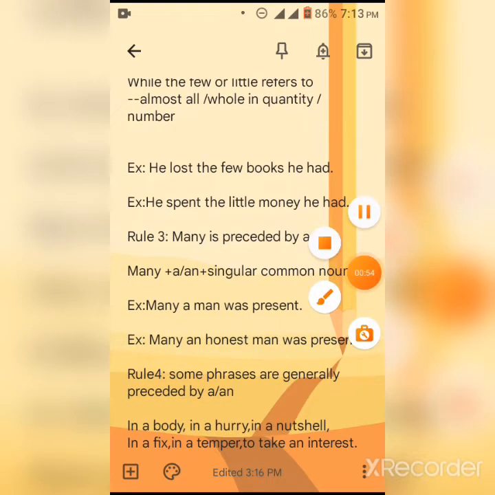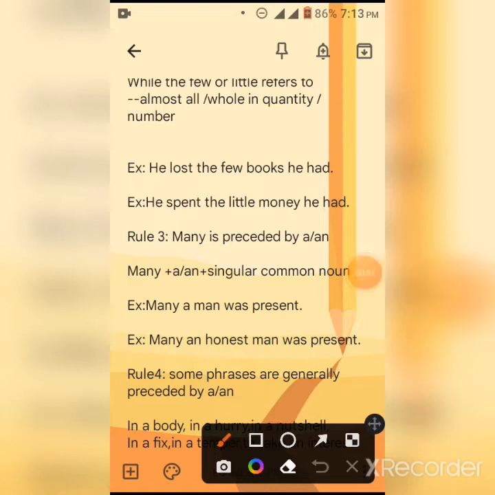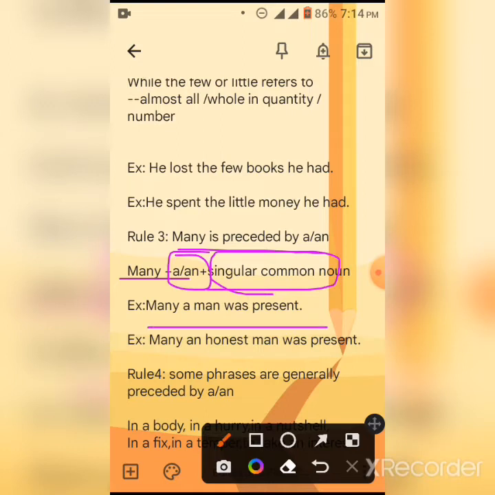Rule 3. The third rule is many is preceded by a or an. The structure is many plus a or an plus singular common noun. There will be no chance to use a plural noun, because before it there are a or an. For example, many a man was present. Many, then a or an, man is singular, was present.